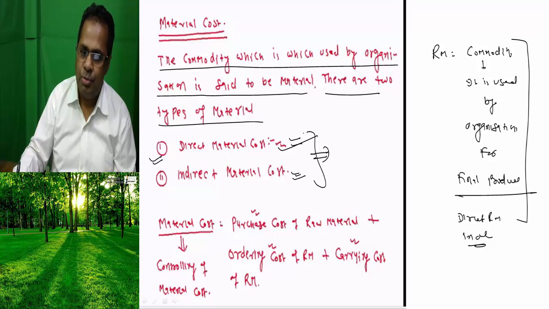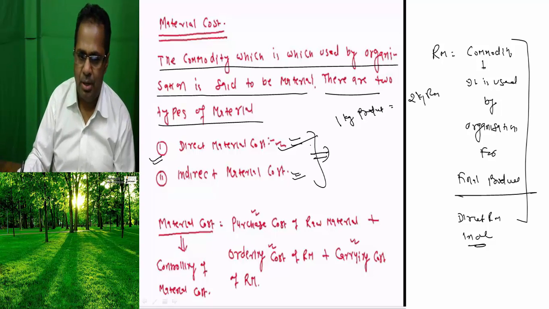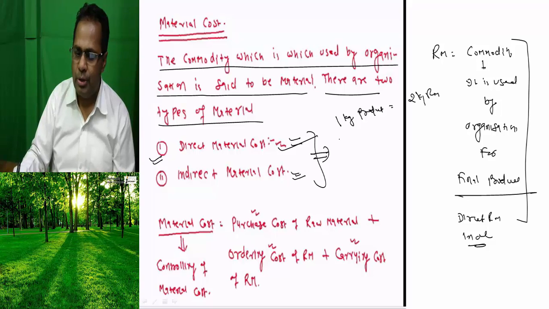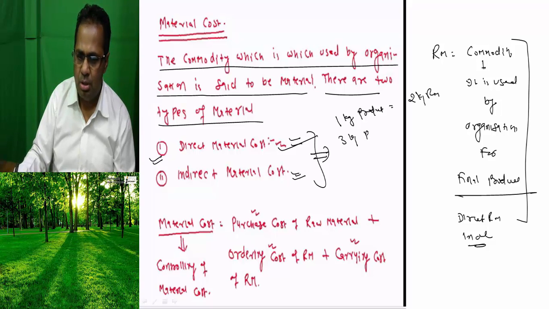For example, suppose 1 kg of product requires 2 kg of raw material. In this case, if we are going to produce 3 kg of product, then 3 into 2 equals 6 kg of raw material.